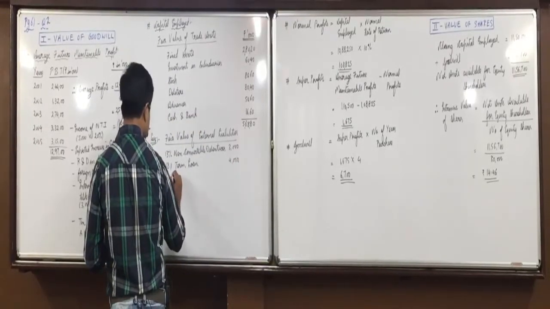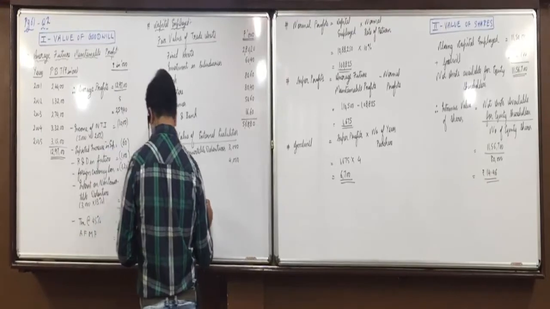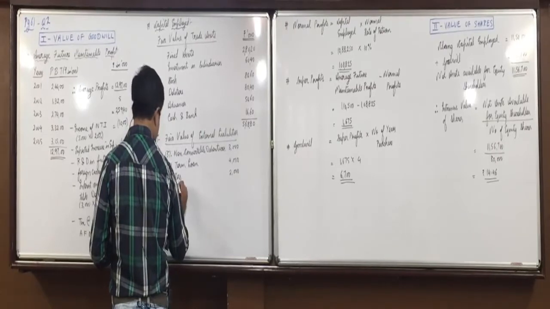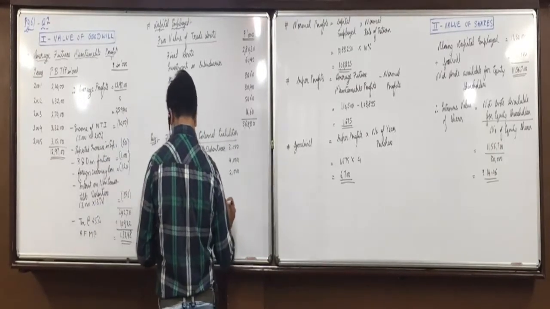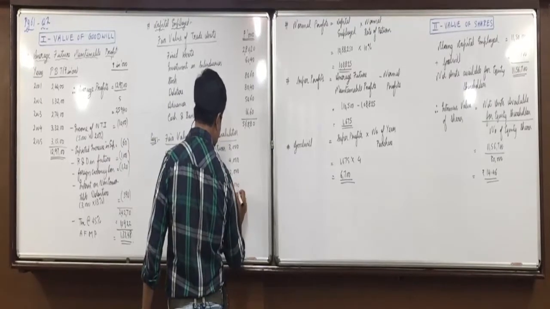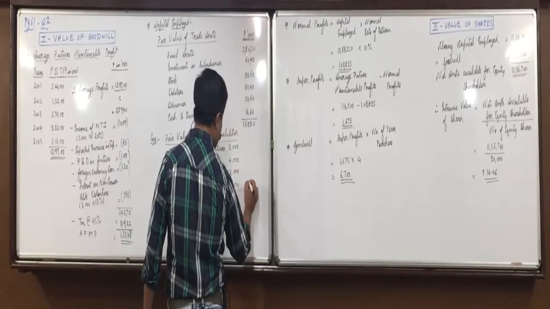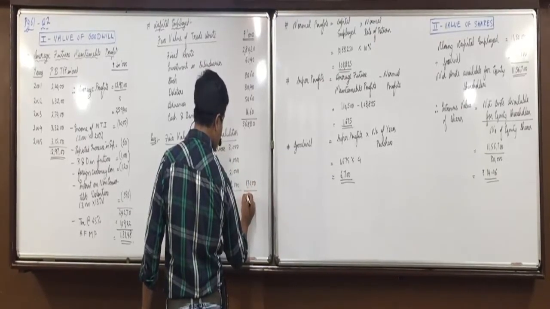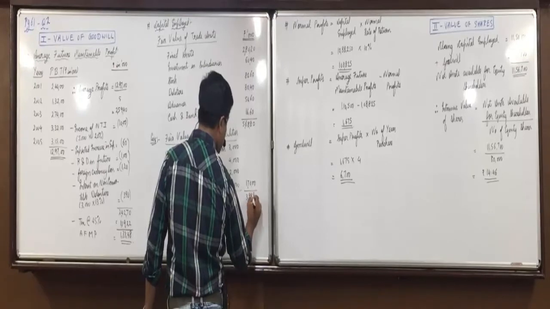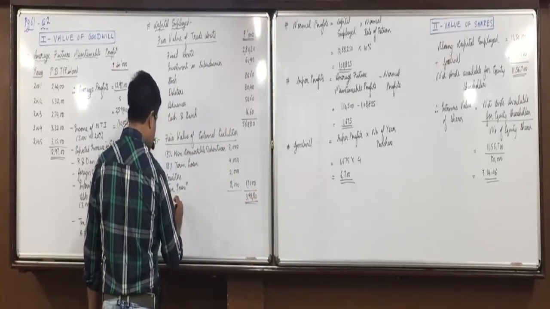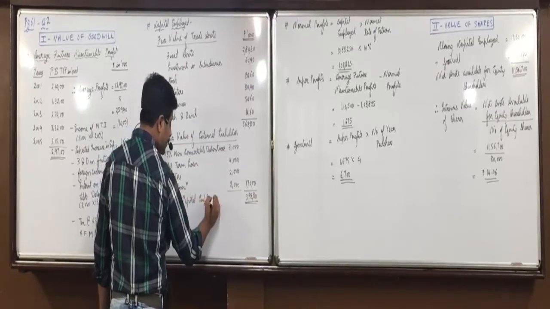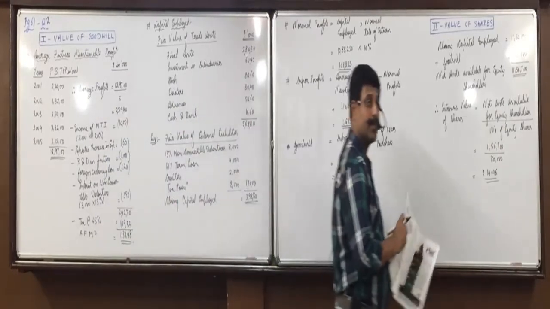Creditors 2,000. Tax provision 8,000. So total 17,000. 73880 minus... 39880. That is closing capital employed. Is everyone clear with this? Any doubts up till here?